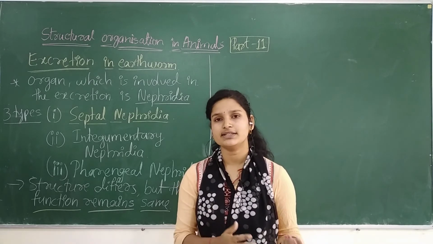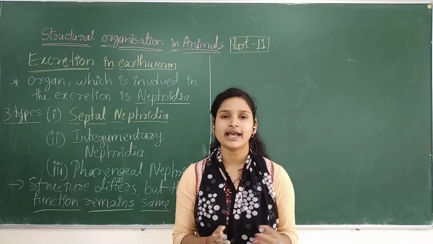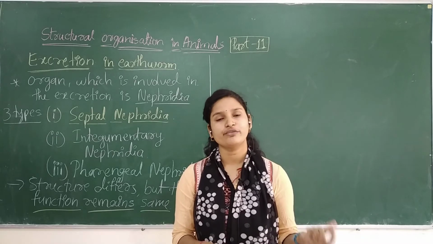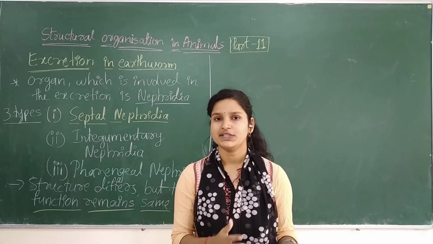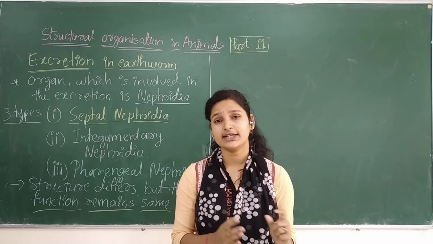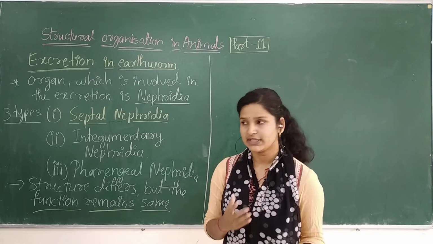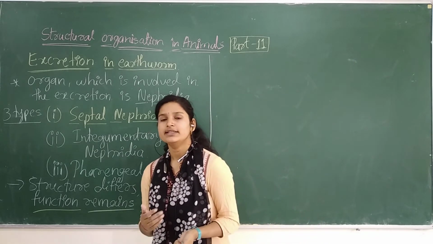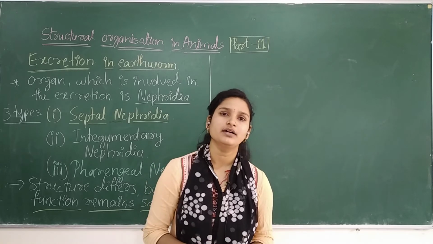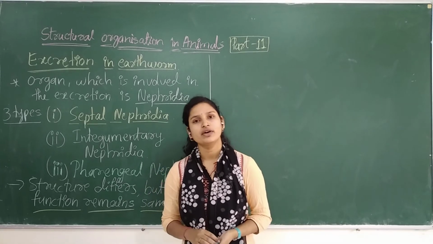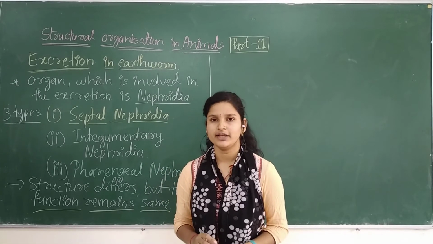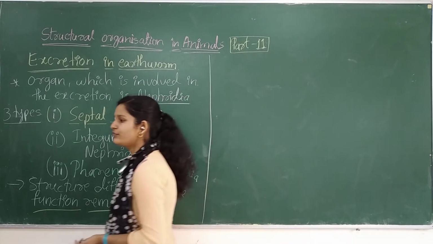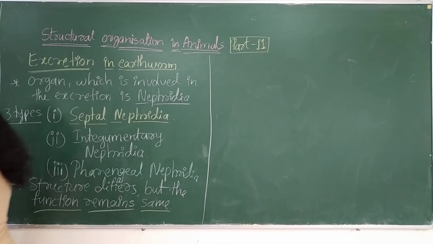And there is also a chemoreceptor. It can analyze the food or whatever the content is, whether it's delicious or not, whether it has chemicals, whether it is edible or not. That will be understood by the earthworm with the help of chemoreceptors. That is present in the case of earthworm. Understood?